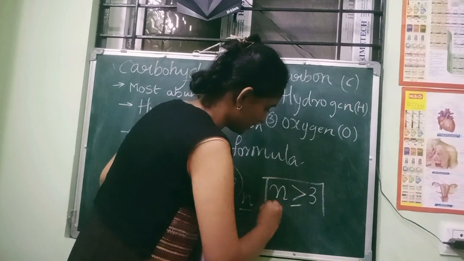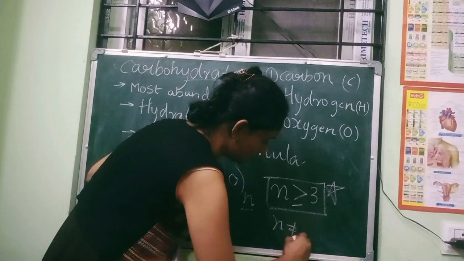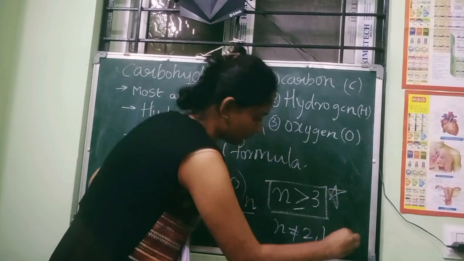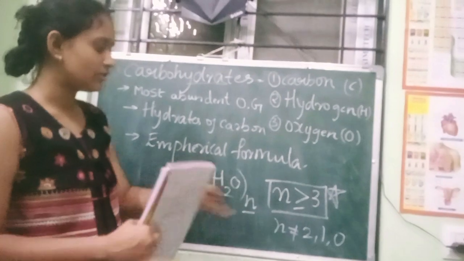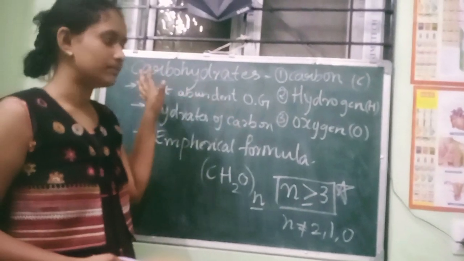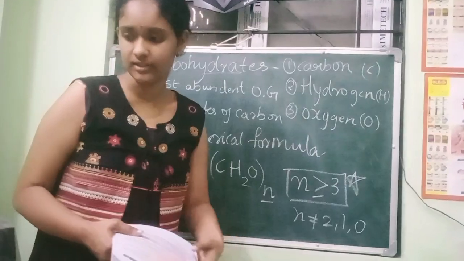That's it. This is very important. The n can't be 2, or 1, or 0. It should be greater than or equal to 3. Based on this, we are going to write the different numbers of carbons under this. So this is about the carbohydrates.